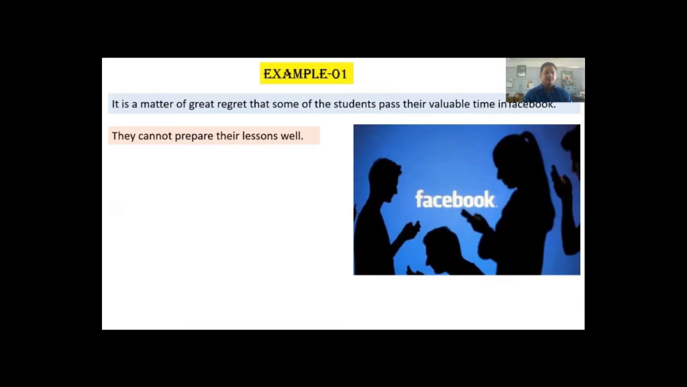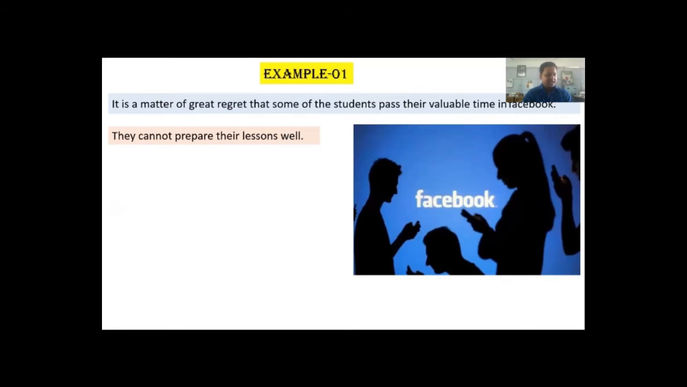Dear students, there are 2 sentences here. You can see there are 2 sentences. One is, it is a matter of great regret that some of the students pass their valuable time in Facebook. This is my first sentence. My second sentence is, they cannot prepare their lessons well.